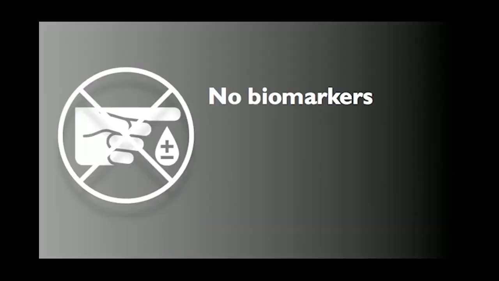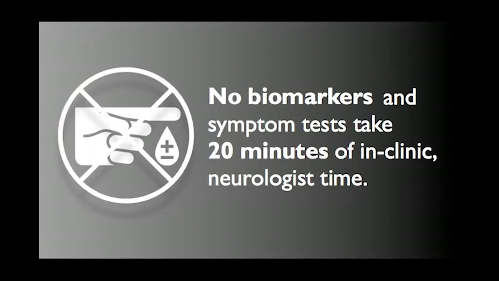So what we need are objective tools to detect the disease before it's too late. We need to be able to measure progression objectively. And ultimately, the only way we're going to know when we actually have a cure is when we have an objective measure that can answer that for sure. But frustratingly, with Parkinson's disease and other movement disorders, there are no biomarkers. So there's no simple blood test that you can do. And the best that we have is like this 20-minute neurologist test. You have to go to the clinic to do it. It's very, very costly. And that means that outside of clinical trials, it's just never done.